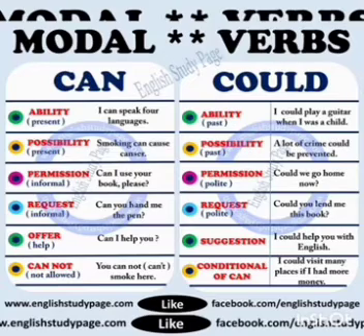Next, condition. I could visit many places if I had more money. So if I had more money, I could visit many places. So in case of condition, could is used. The past tense of can is could. Can is used in present tense, could is used in past tense. The functions are more or less the same. So in case of permission and request, the more polite form of asking permission and request, you should use could. You should not use can.